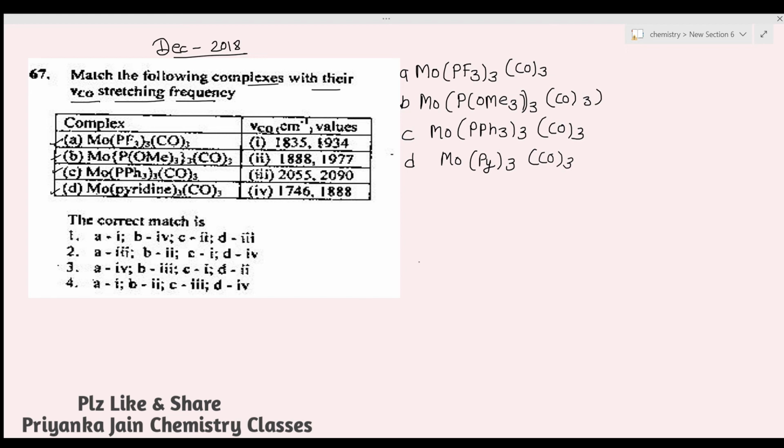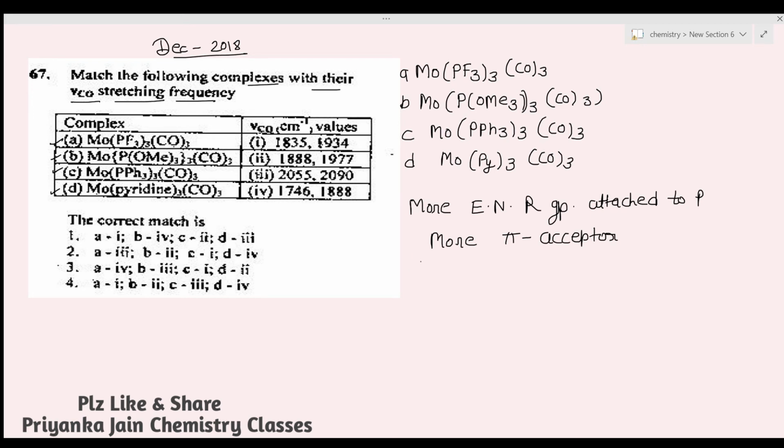For this you should know one thing that I have mentioned earlier: the more electronegative the R group attached to phosphorus, the better a pi acceptor it will be. It means it will accept more electron density from the metal.